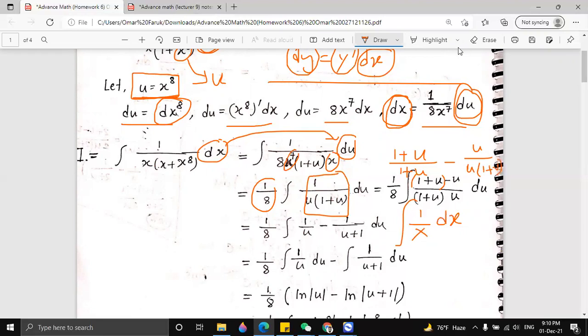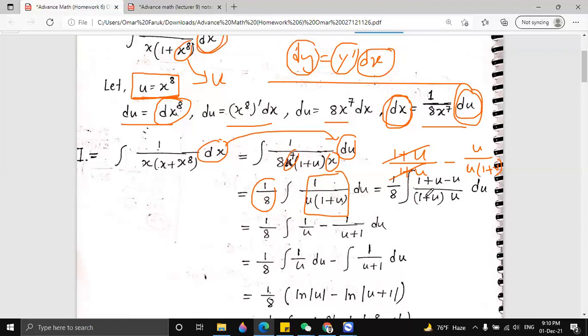So we can just split this from here, this part and this part. If you cut down here, it will be 1 by u minus 1 by u plus 1.